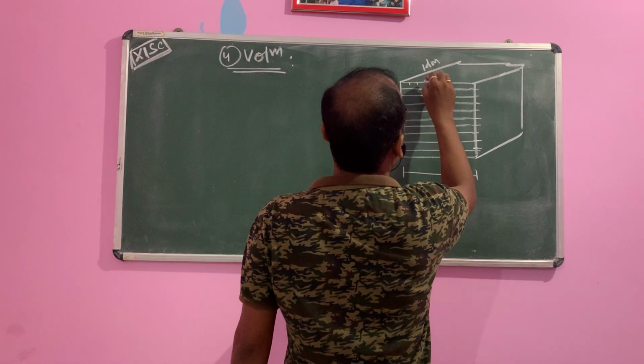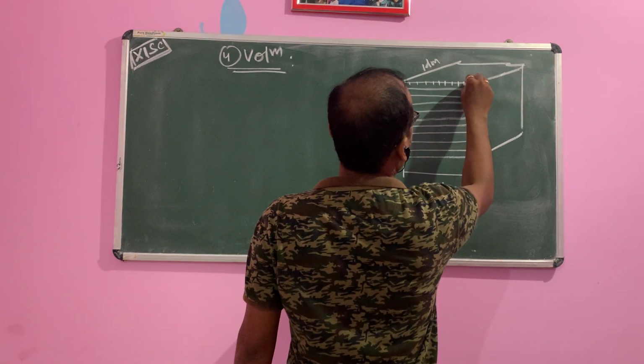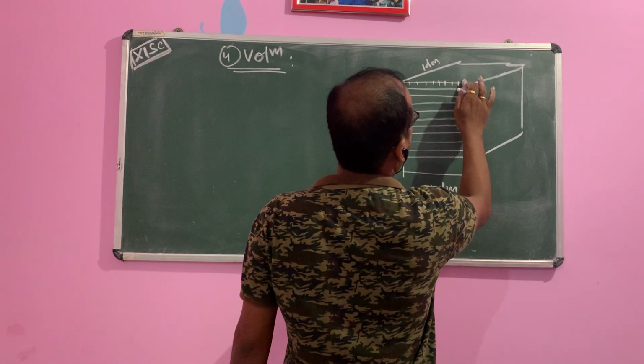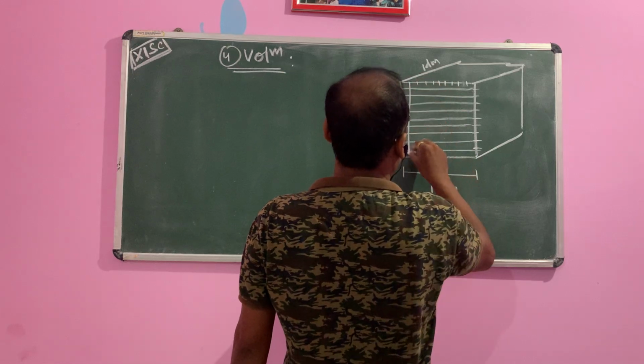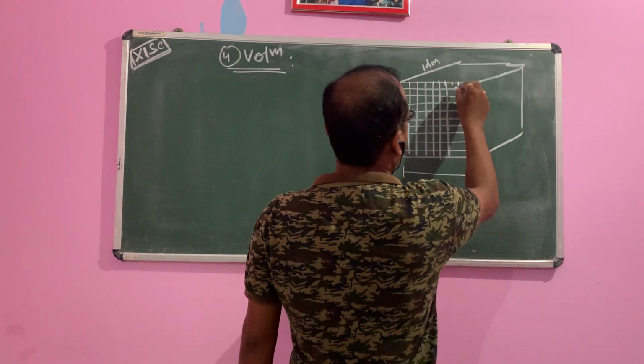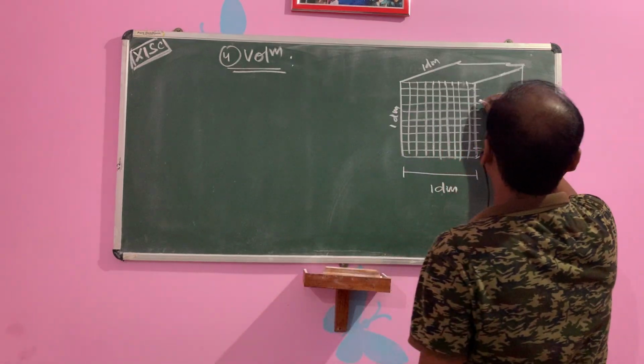Similarly, 1 to 10. Okay, then you join.